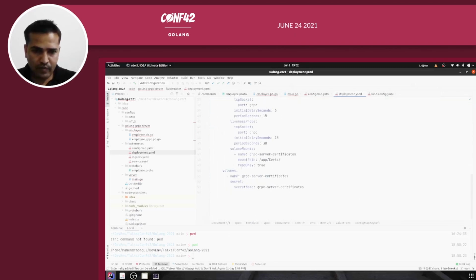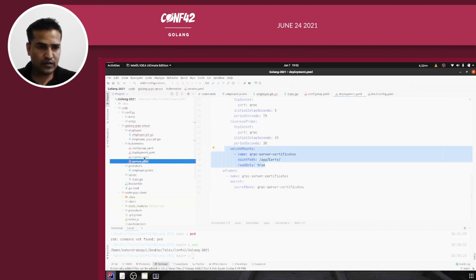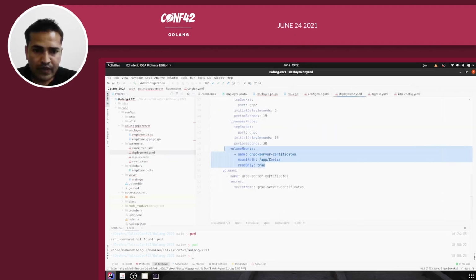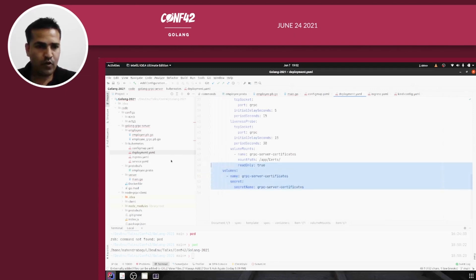And down below you can see I'm mounting the certificates, which are in the secret, on a pod. Sorry, I don't have a YAML file for creating secrets here. I have it in the mtls directory, and I will show you when I go into the mtls directory. So I'm just mounting the secrets on a pod here, right?